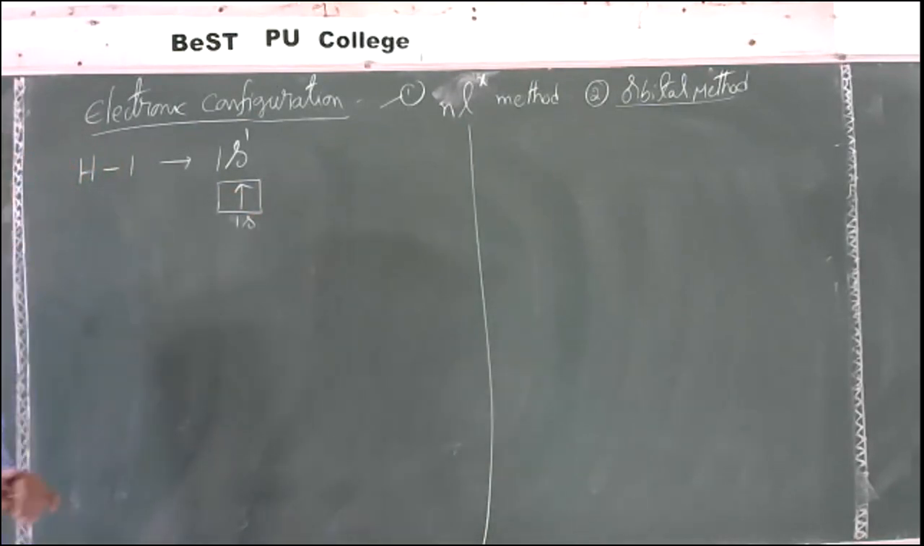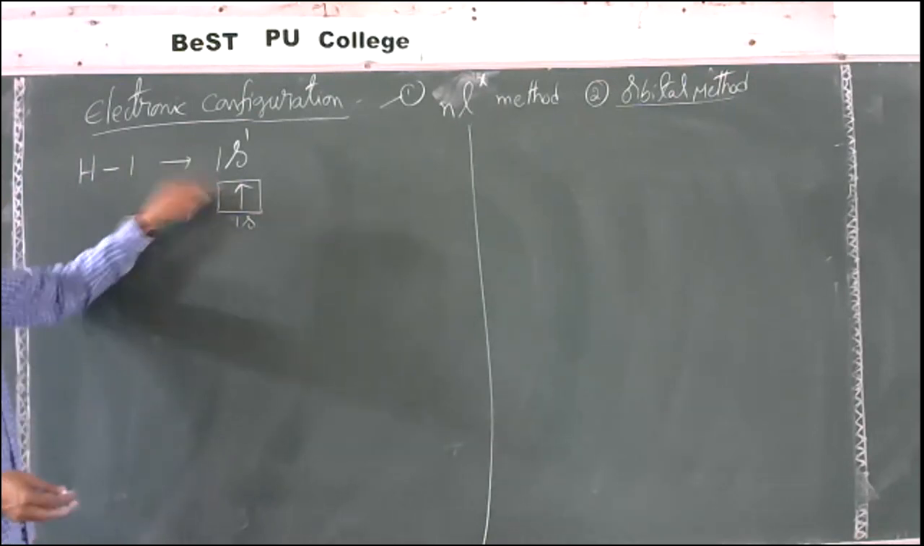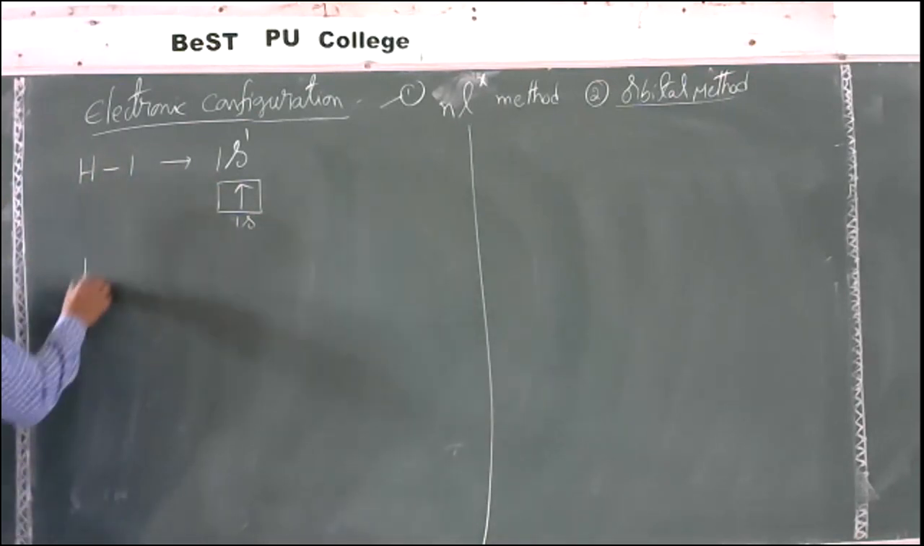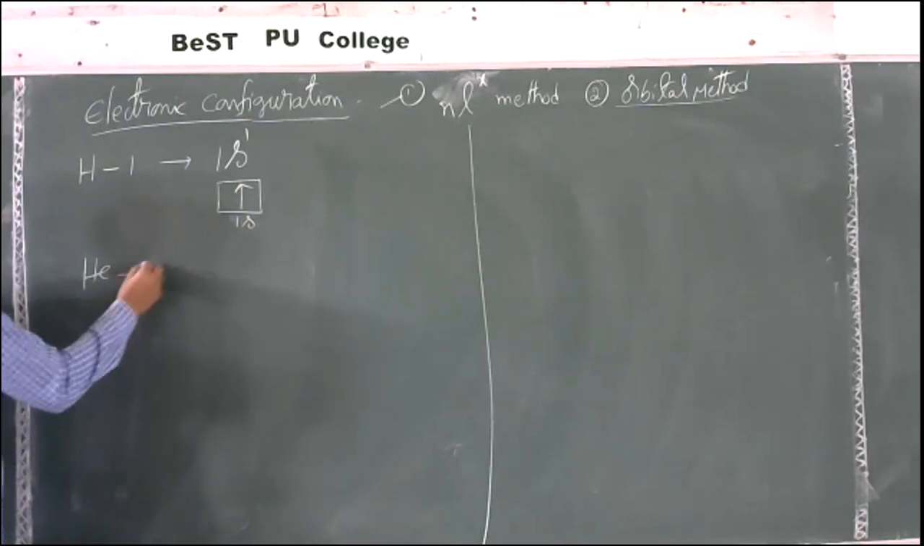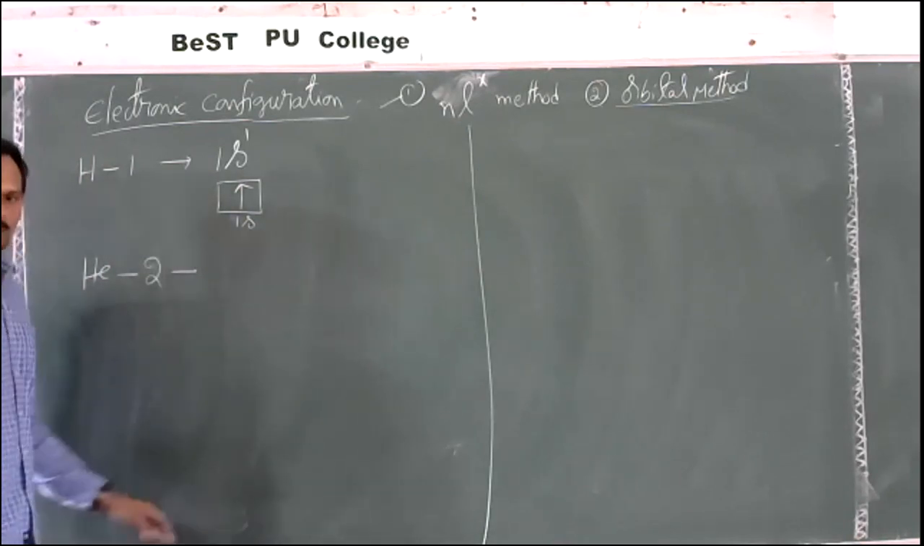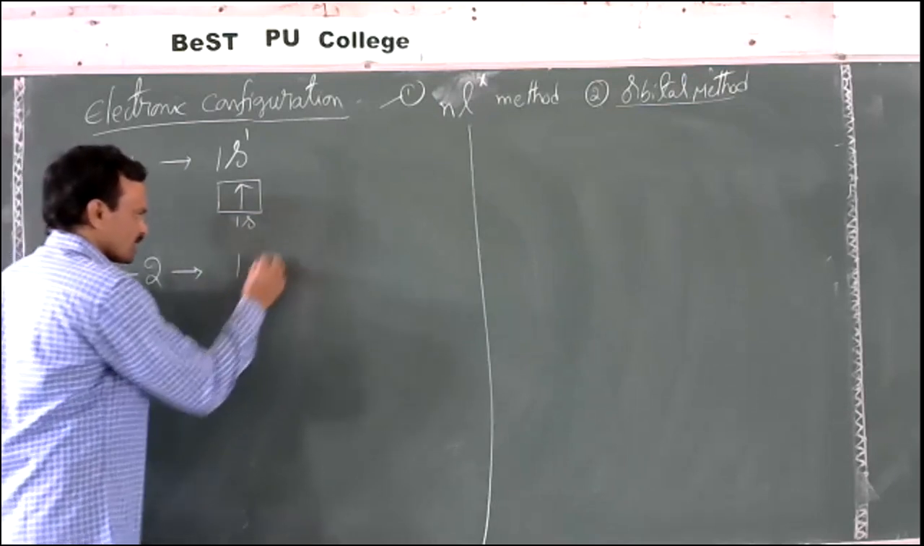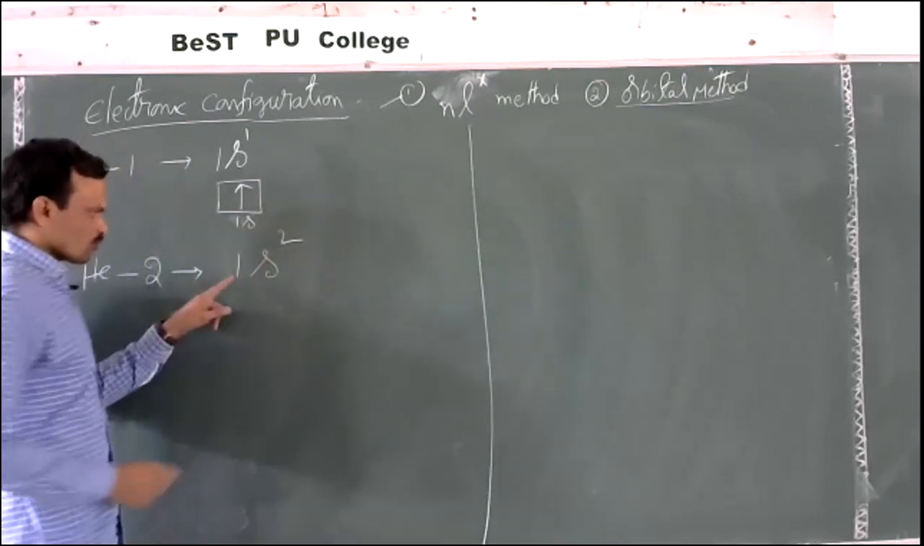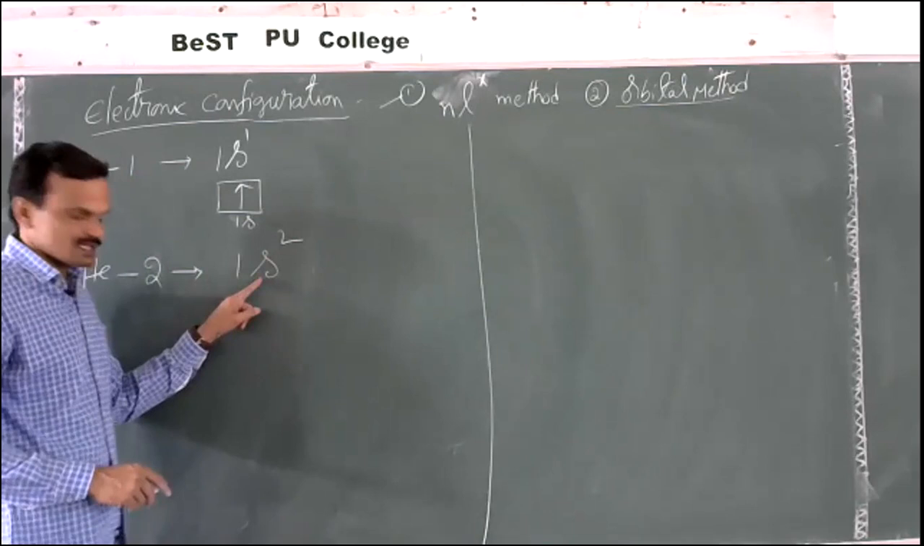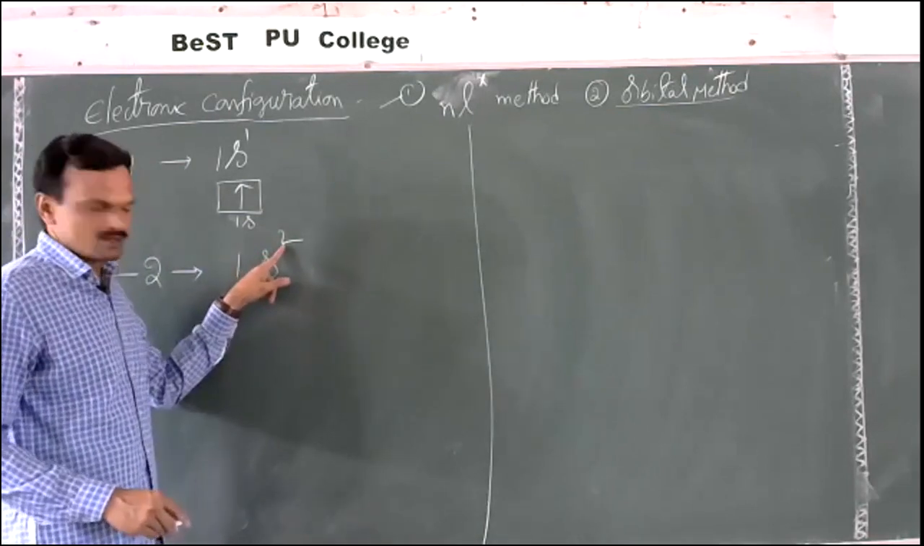This is the orbital method, 1s1 and 1s. Now I'll go for the second one, helium. Helium atomic number is 2, and the configuration is 1s2. 1 is the orbit number, and the s subshell consists of 2 electrons.